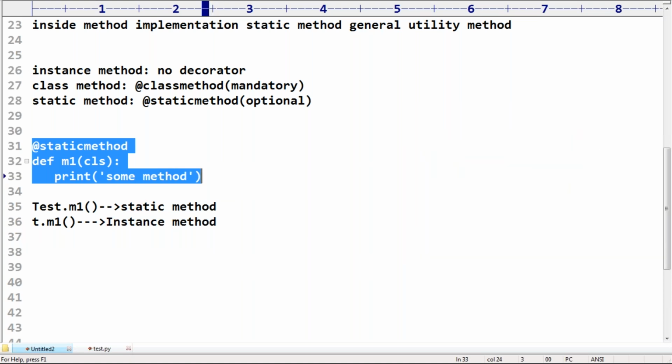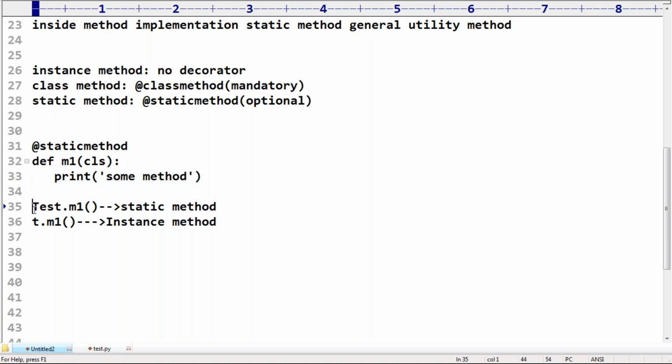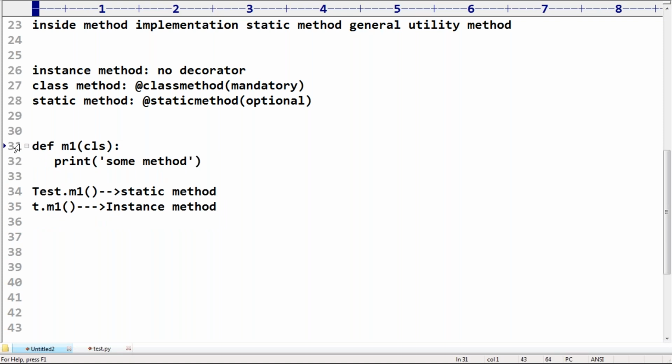Lakshmi, did your doubt get clarified? Saravanan, you can call, no problem. Both are applicable if it is a static method. If you are not taking this one, then how can you decide whether it is an instance method or a static method? Based on your call.